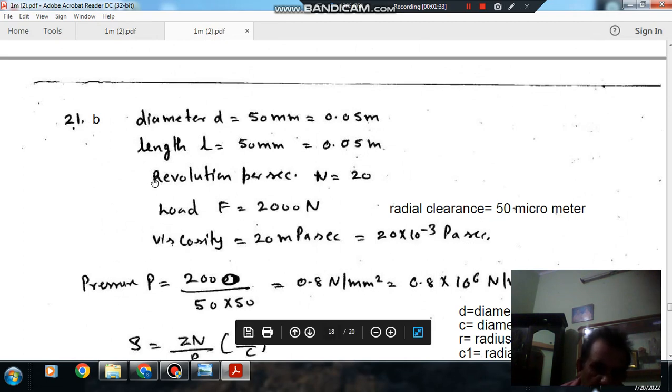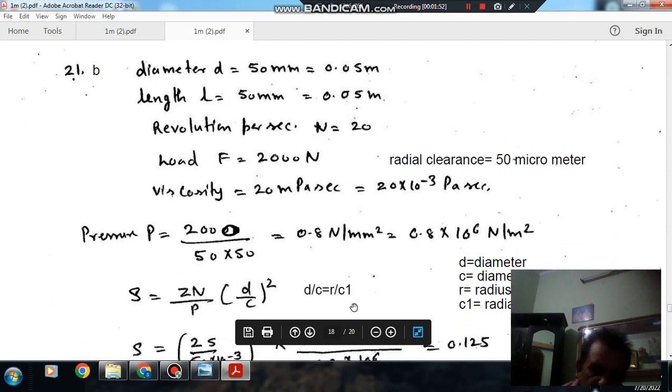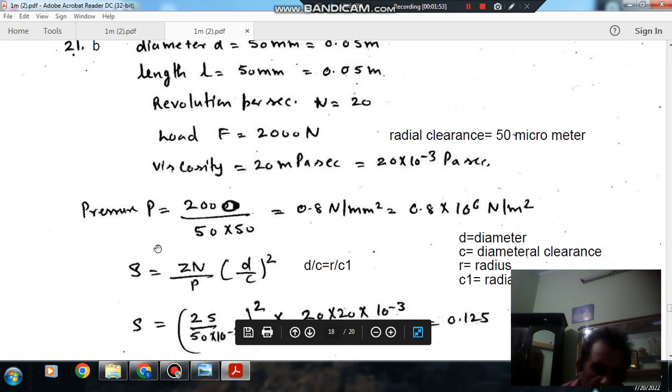So from this load and from this D and L, we can find out pressure, taking projected area and taking this load 2000. So the pressure is 0.8 into 10 power 6 Newton per meter square. Now the Sommerfeld number is ZN by P into (D by C) whole square.